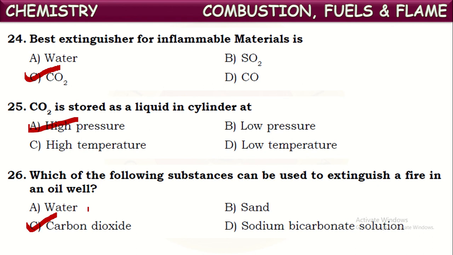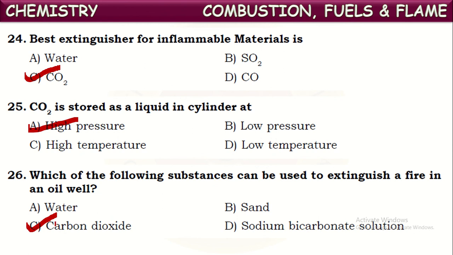Then oil will float on the water and continue to burn. There is no use of pouring water on those. If it is an electrical equipment fire accident, if you pour water on that, the people who are trying to stop the fire there may catch fire because normal water is a good conductor of electricity. So in all those cases, carbon dioxide will act as the best fire extinguisher.